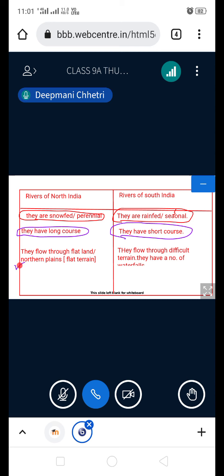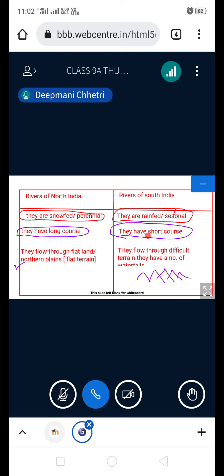That is for transportation. On the other hand, the rivers of South India are flowing through uneven terrain, in between hills, in the Deccan Plateau region. So it has a large number of waterfalls. Is it possible to take a ship along a waterfall? No, it will break into pieces. So this is the main difference between the rivers of North India and South India, and why rivers of North India can be used for navigation, whereas rivers of South India cannot.